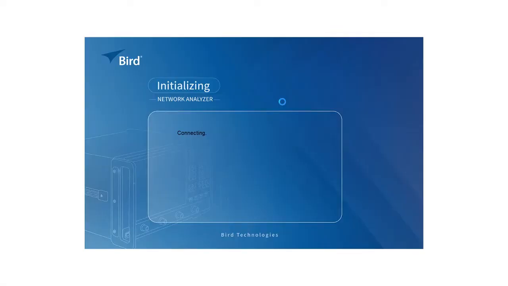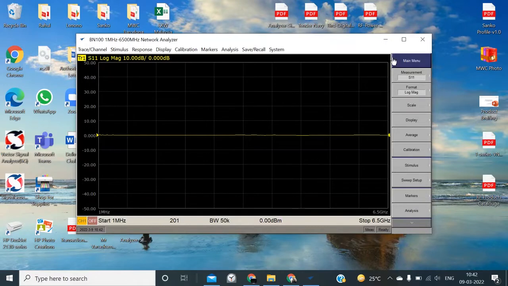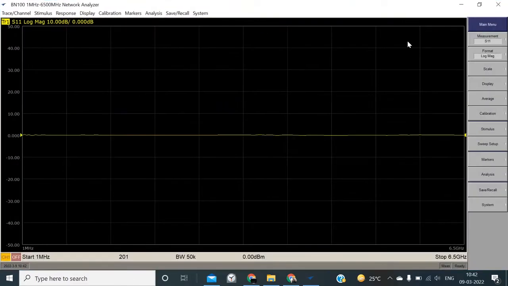So we started our software. The device is already connected with the USB cable. See, this is the interface. This is the first screen which will be shown after we start the device. So here is the menu.